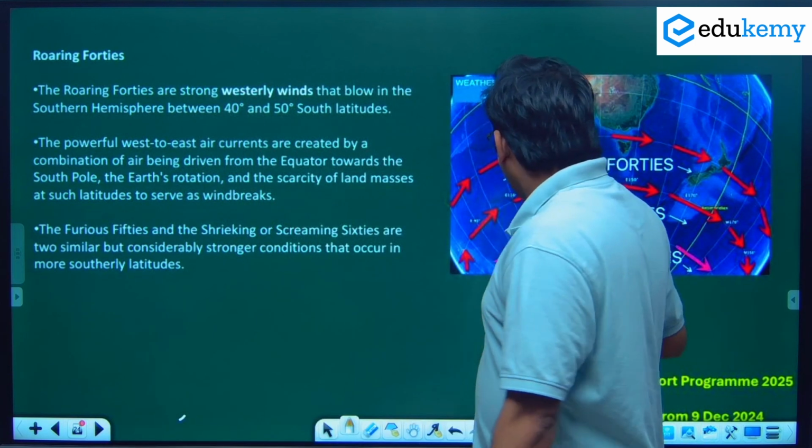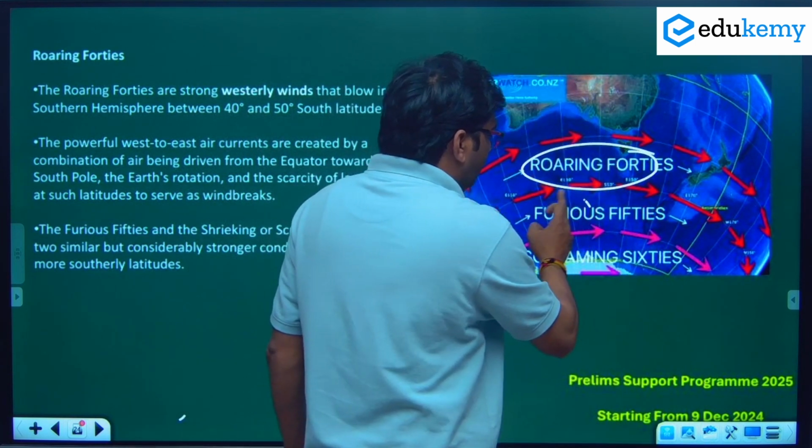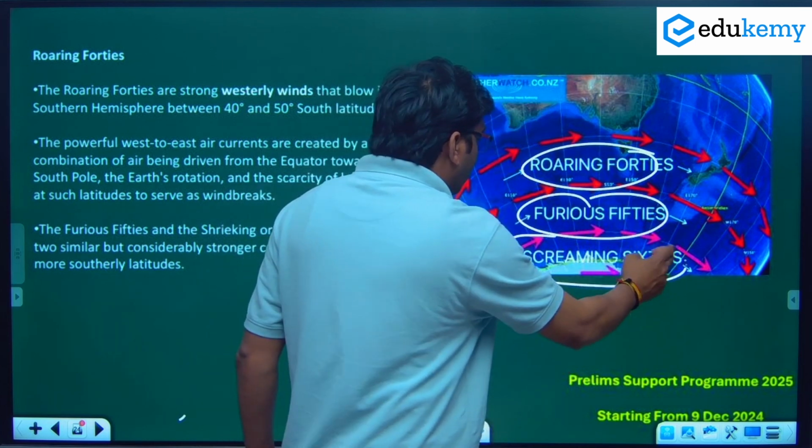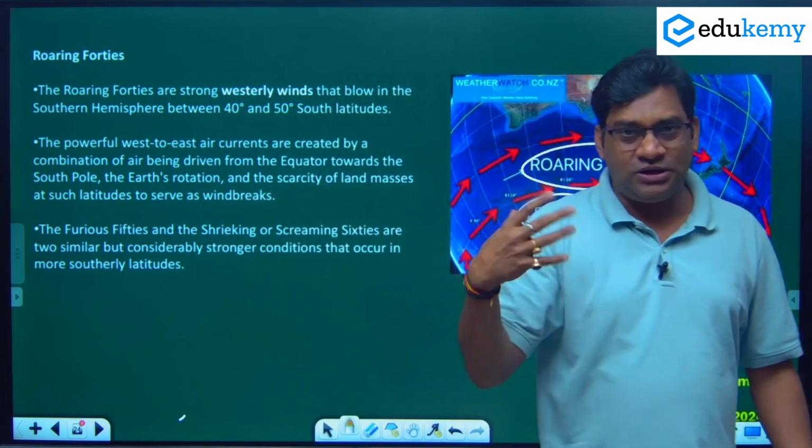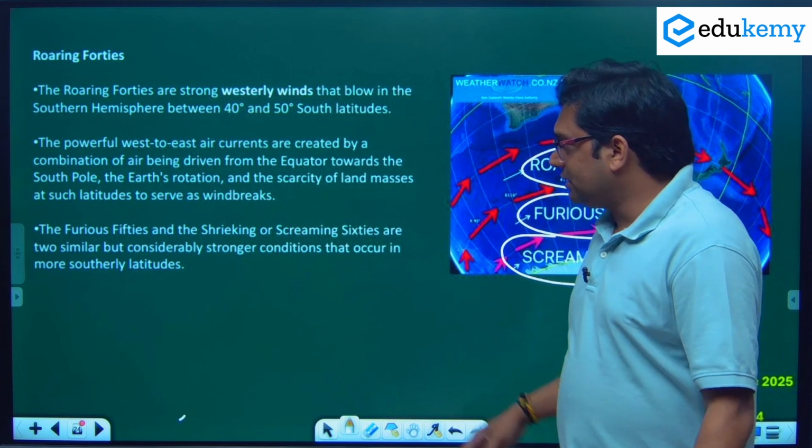See here, these are the roaring forties, furious fifties and screaming or shrieking sixties, because of their presence in the southern hemisphere. These are the westerlies wind.